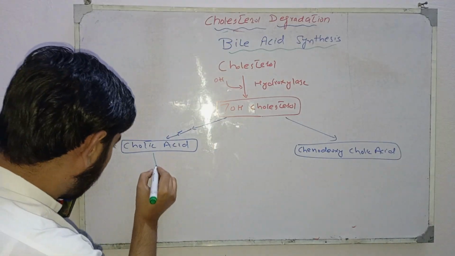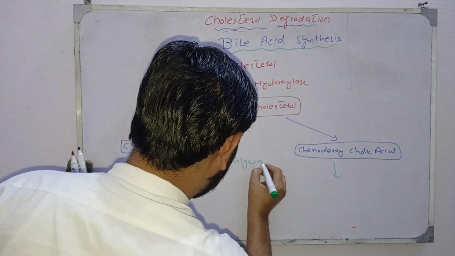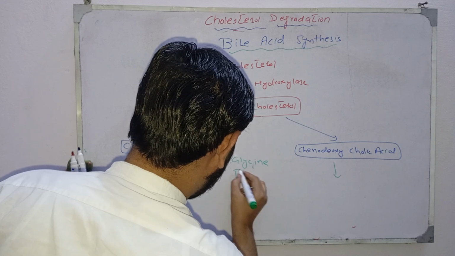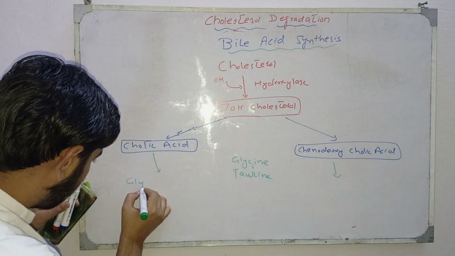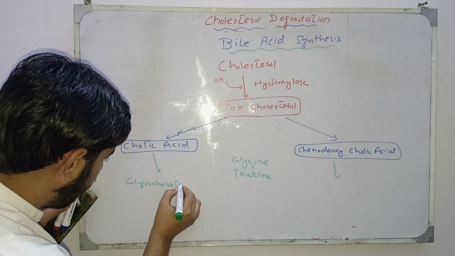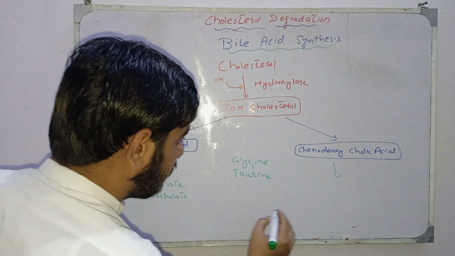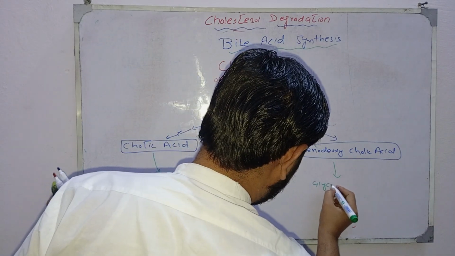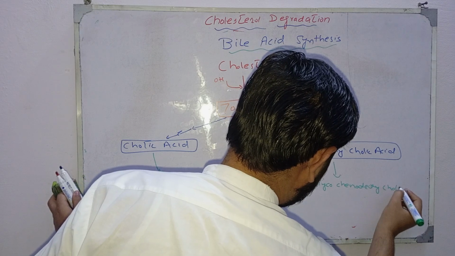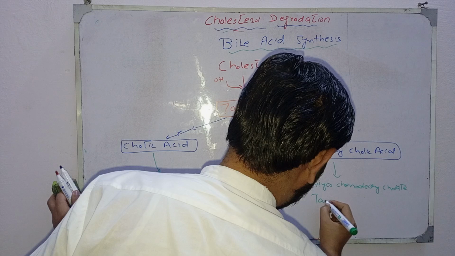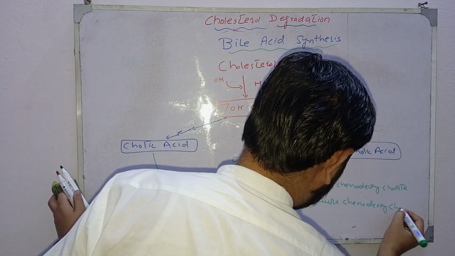Upon conjugation with glycine and taurine, they are converted into glycocholate, taurocholate, glycochenodeoxycholate, and taurochenodeoxycholate.